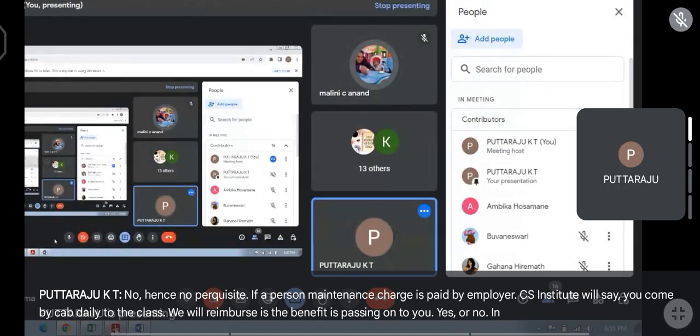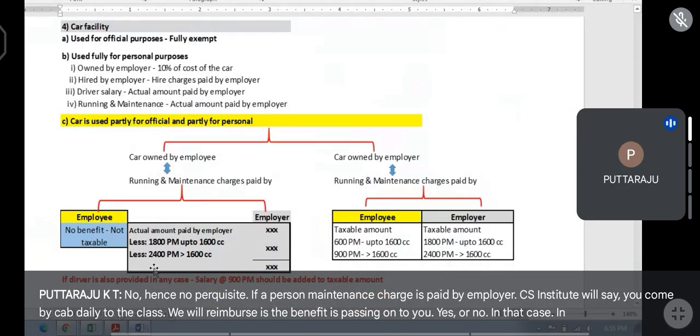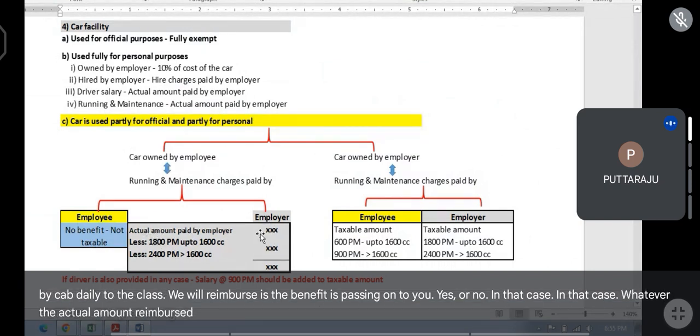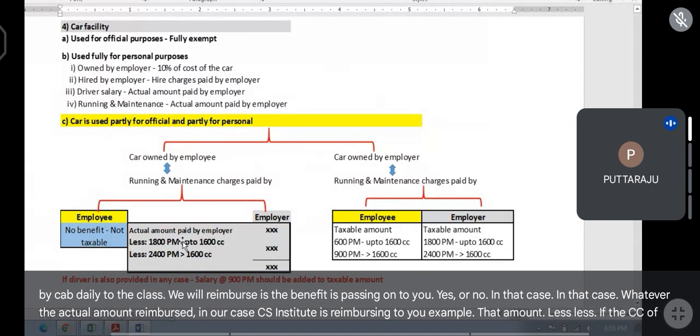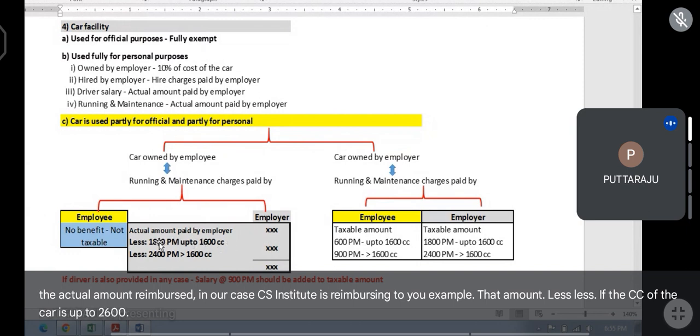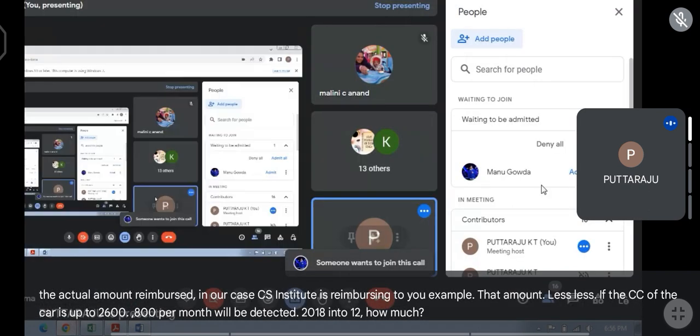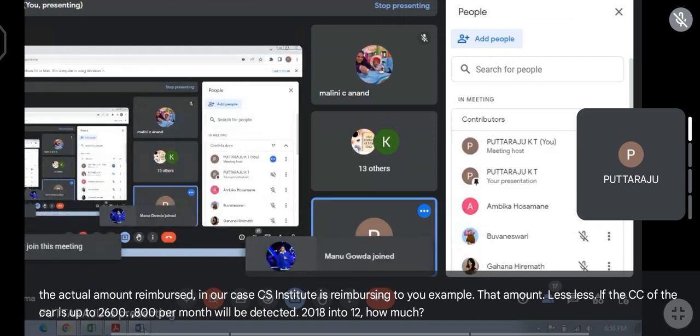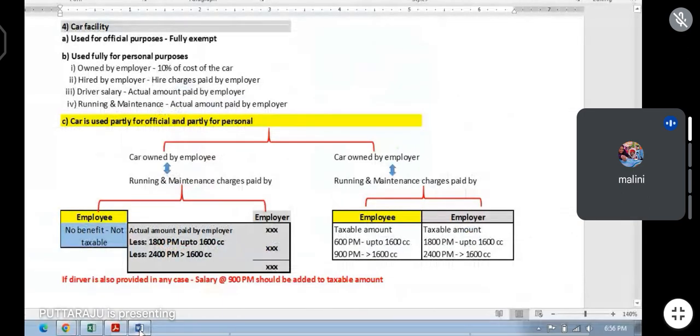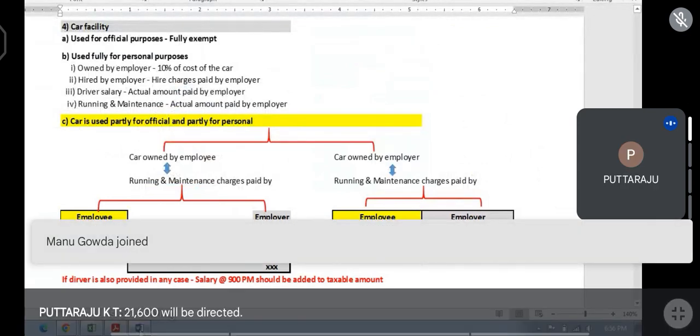In that case, whatever the actual amount reimbursed, in our case CS Institute is reimbursing to you, that amount less: if the CC of the car is up to 1600, 1800 per month will be deducted. 1800 into 12, how much? 21,600. 21,600 will be deducted. Balance becomes taxable.